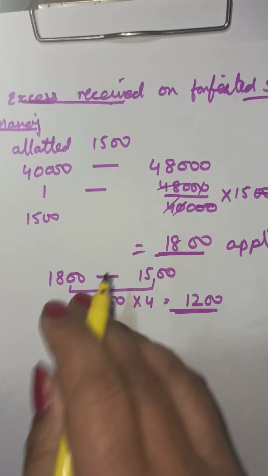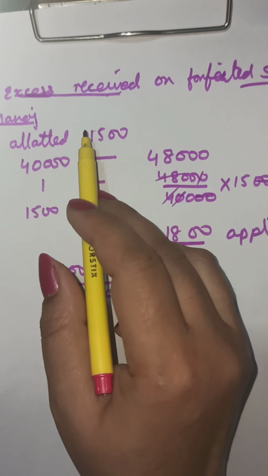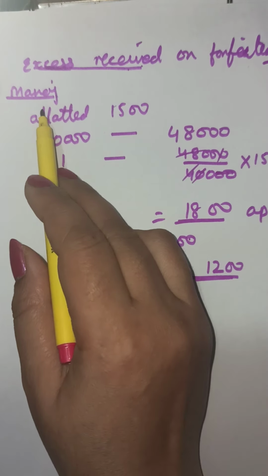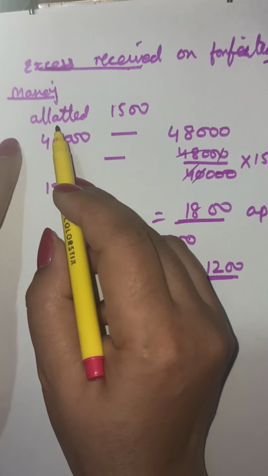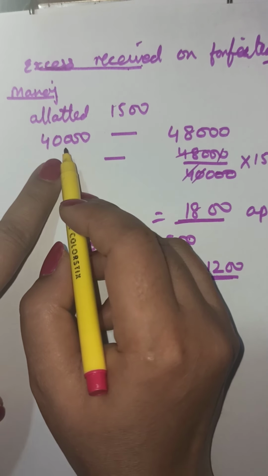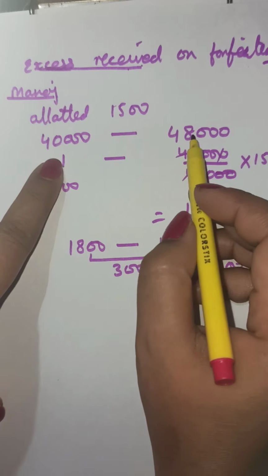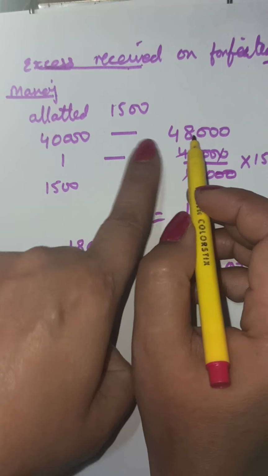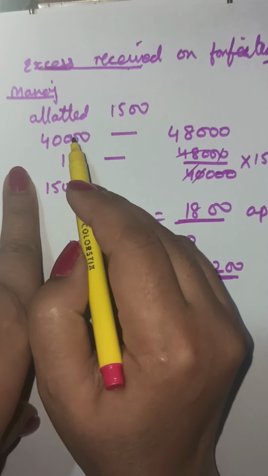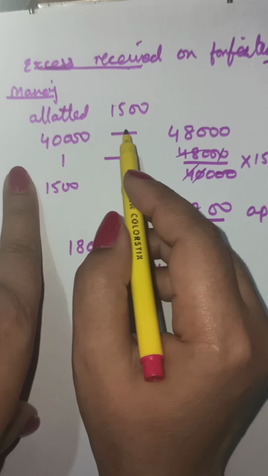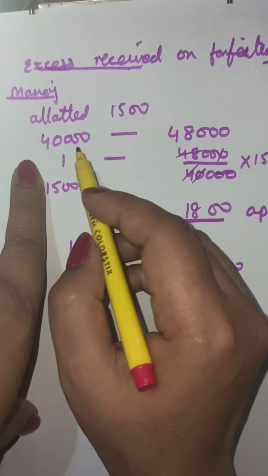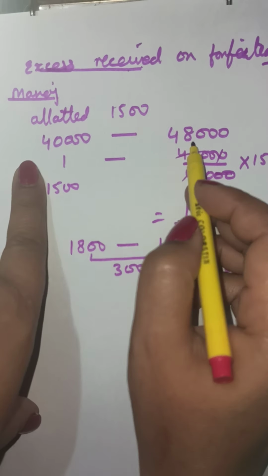So we are taking only the forfeited shares for non-receipt of allotment. The forfeiture is happening for allotment only, for Manoj. I repeat, when allotted has been given, you keep the allotted this side. The category that has been given is 40,000, 48,000: to the applicants of 48,000, 40,000 were allotted. Allotted is given, applied has to be found out. You keep 40,000 inside and applied outside. Allotted is given, keep allotted inside and applied outside.